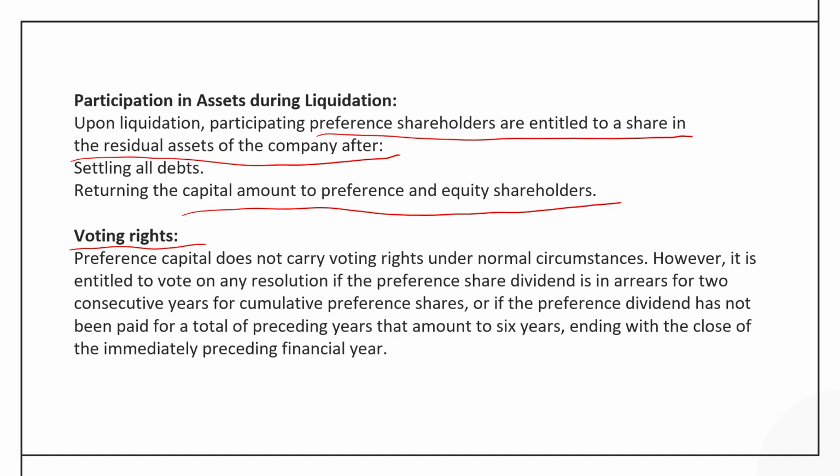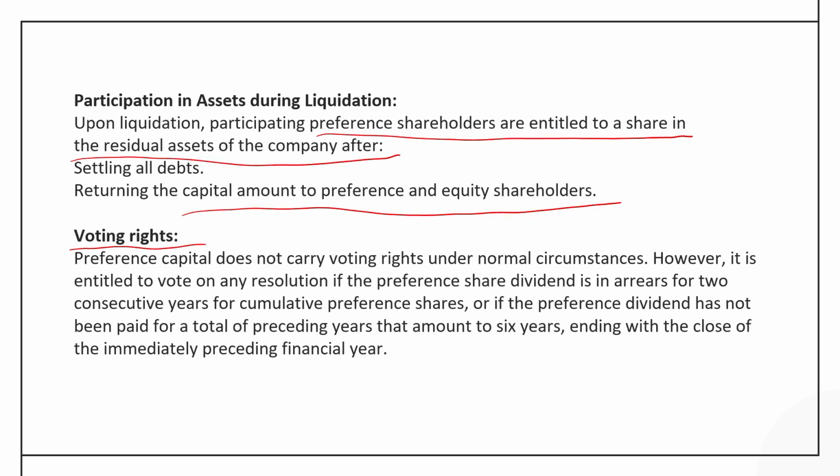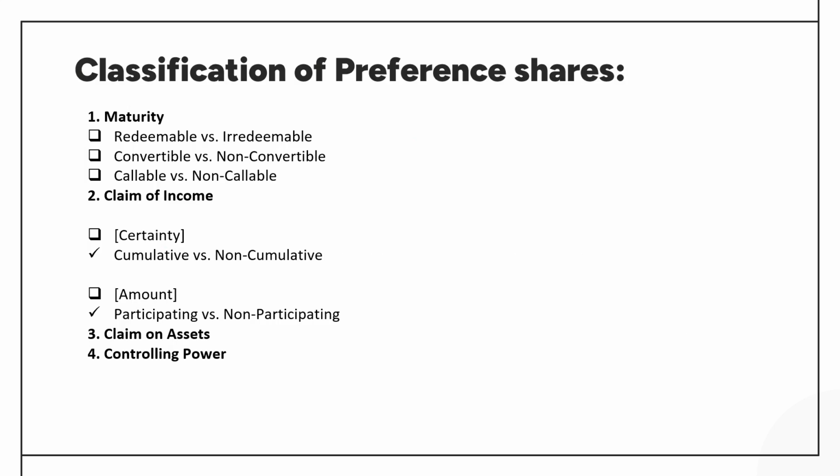For example, if the company is undergoing merger or company is getting liquidated, then they can cast their vote. But normally the preference shareholders do not have any voting right. So can we now sum up the classification of preference share under different heads?